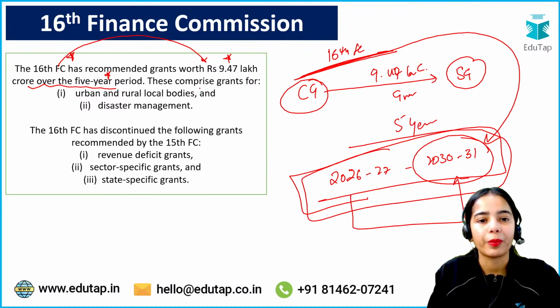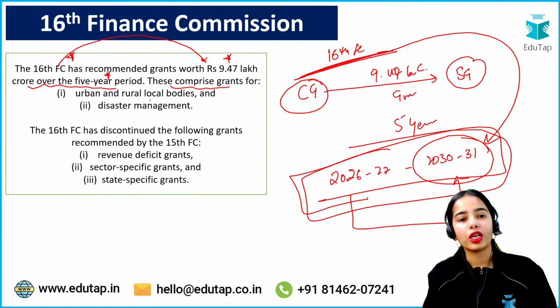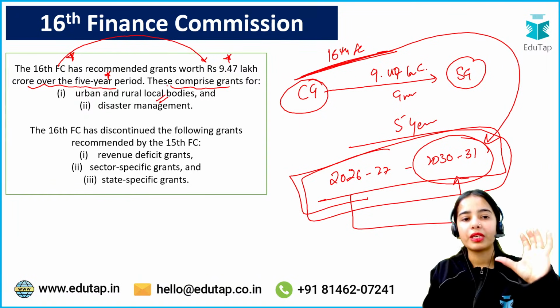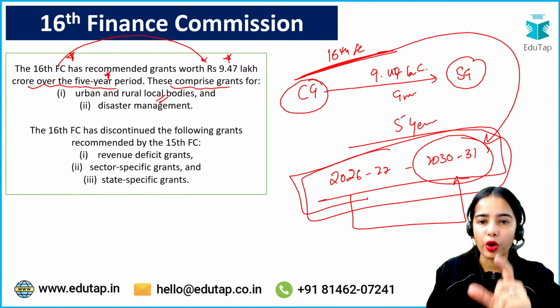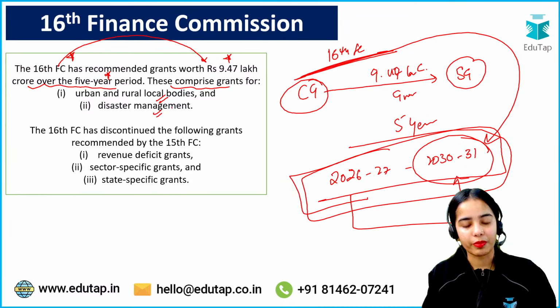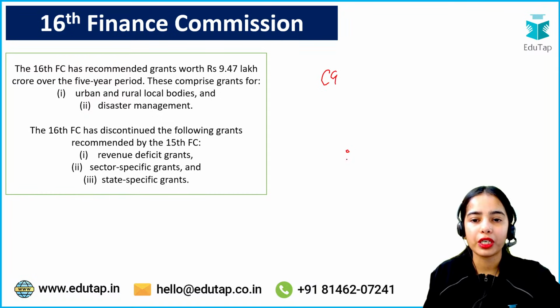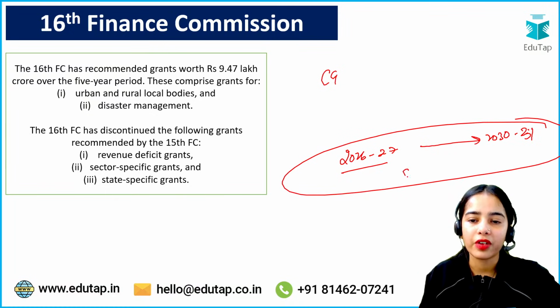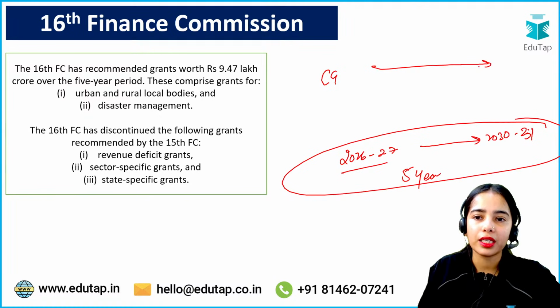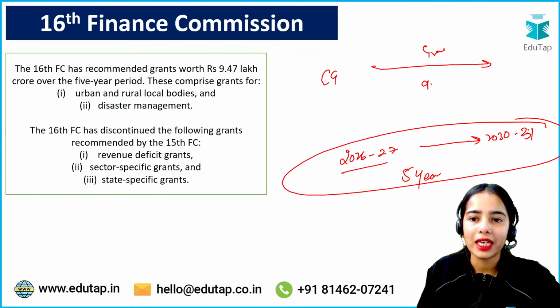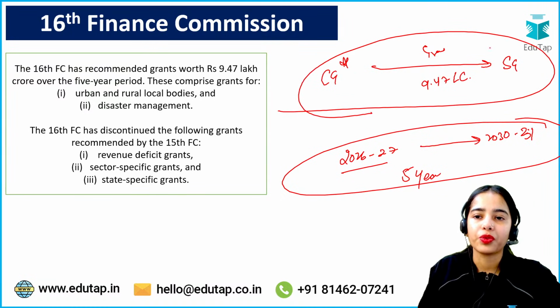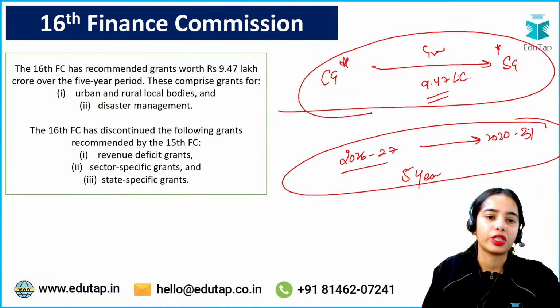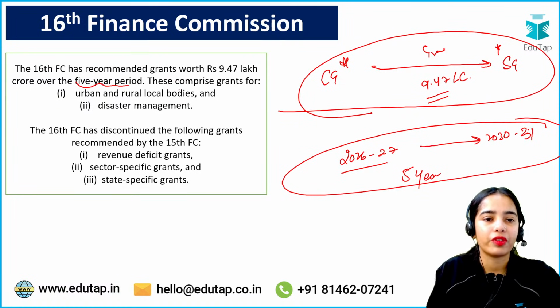This is the recommendation. Now these comprise grants for urban and rural bodies, and for disaster management. So the central government, in the period of 2026-27 to 2030-2031, has to provide grants worth 9.47 lakh crore to the state governments.